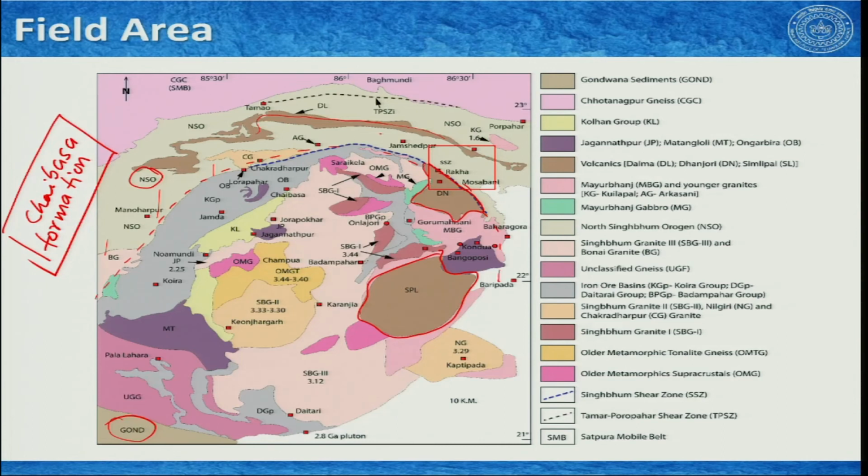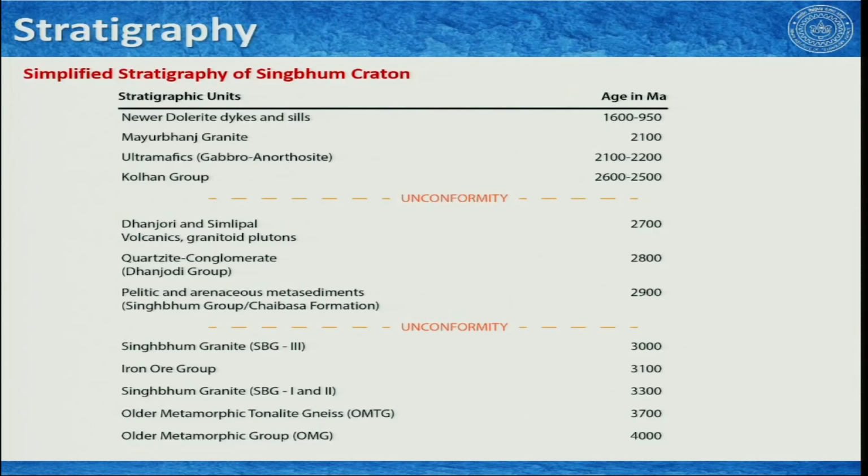So, between this Chaibasa formation and the Singhbhum granite, the contact is the famous Singhbhum shear zone, which is a thrust. Then we have here TPSZ, that is the Tamar Porapahar shear zone, but at the very north you have the Chota Nagpur gneissic complex. We have a minor thrust here as well, known as the Dalma thrust. What we are going to do now is see the particular area where we will be working, but before that let us have a look at the stratigraphy of this region.